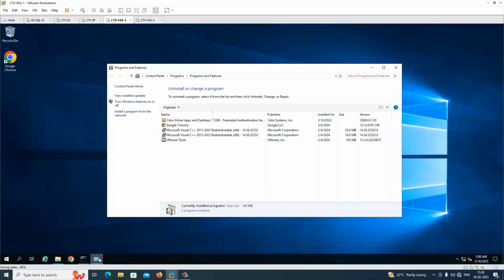Just go to control panel, just verify. So now it was upgraded from 2308 to 2311.